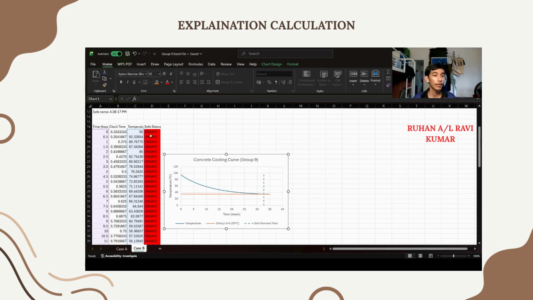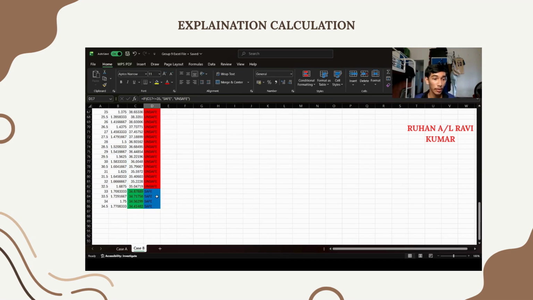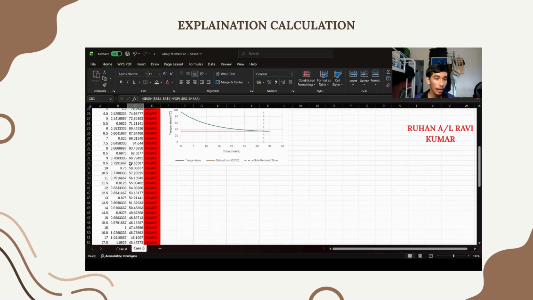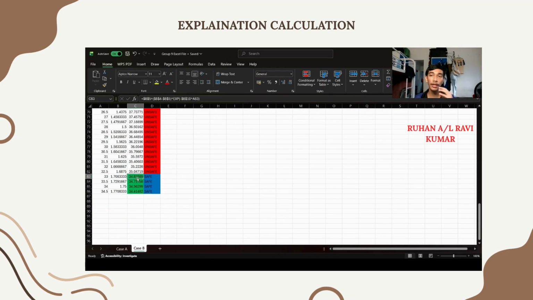And as you can see the safety status, I use red color for unsafe and blue color for safe to differentiate the good and the bad. And as you can see for temperature, there's a green line. The green color represents the temperature that's below 35 degrees Celsius. So that's all from me. Thank you.